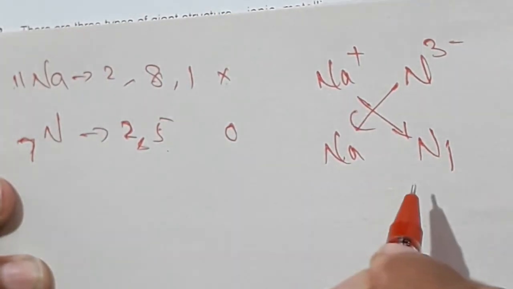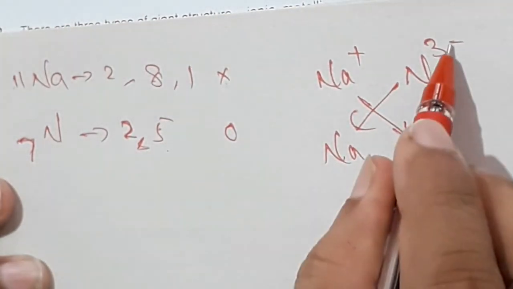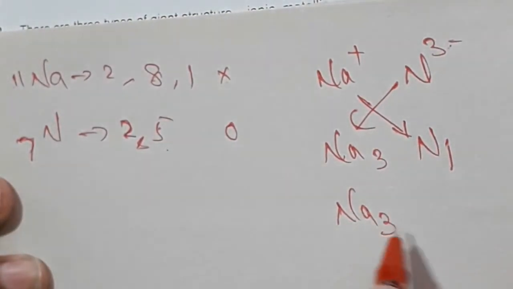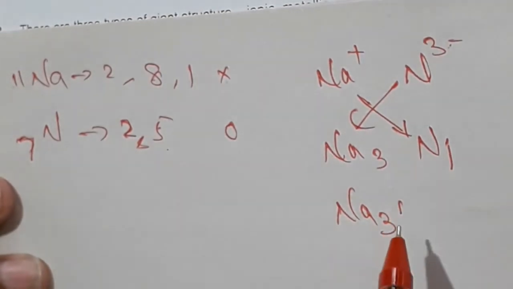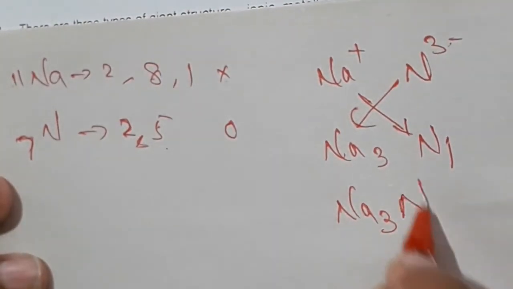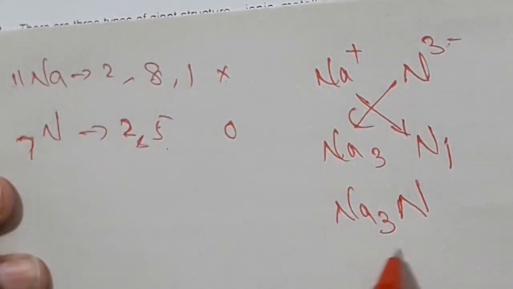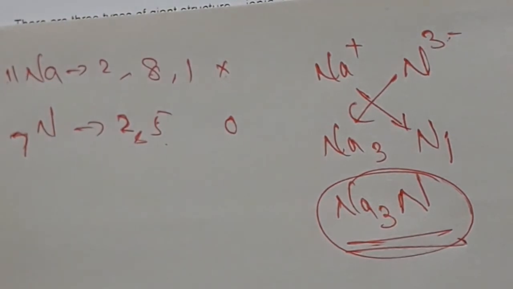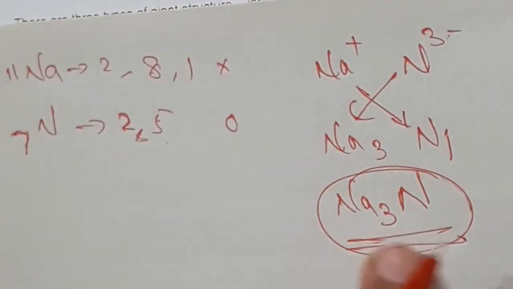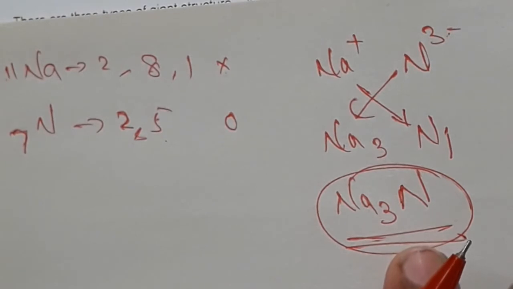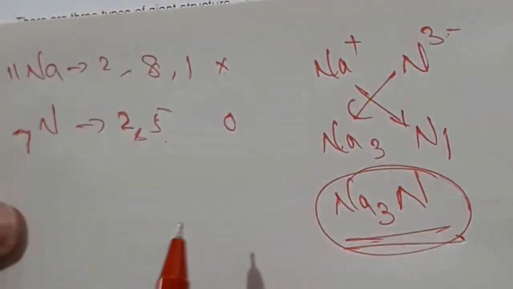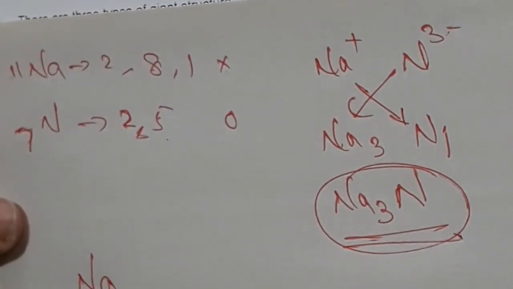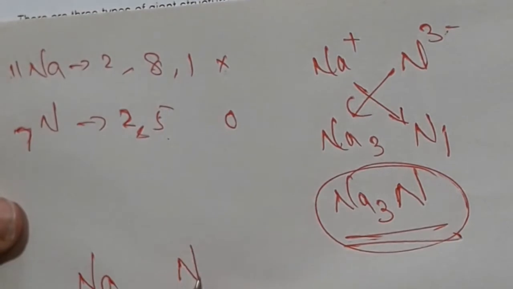Sodium is plus 1, valency 1, nitrogen 3 minus, so it is 3. So it is Na3N1, Na3N. This is the formula of sodium nitride. So sodium nitride consists of 3 sodium and 1 nitrogen. Okay, so look over here, sodium nitride, 3 sodium and 1 nitrogen.